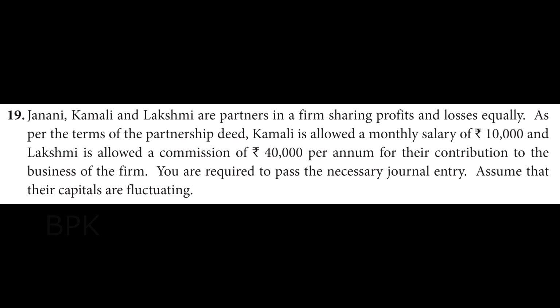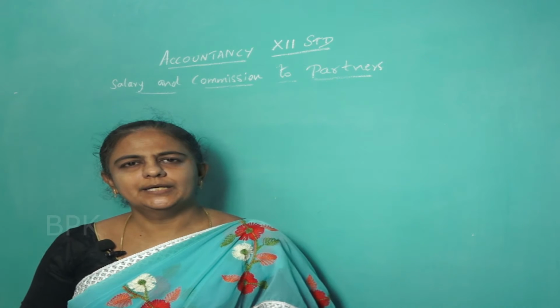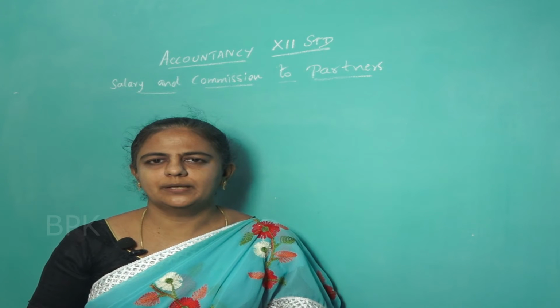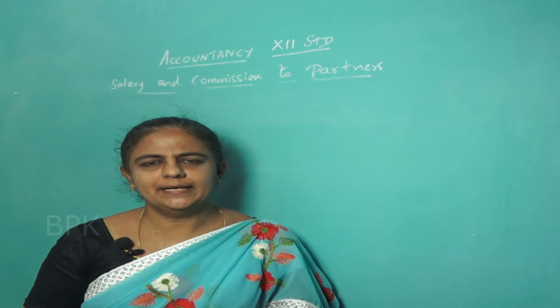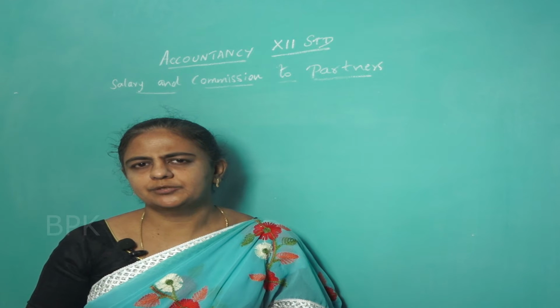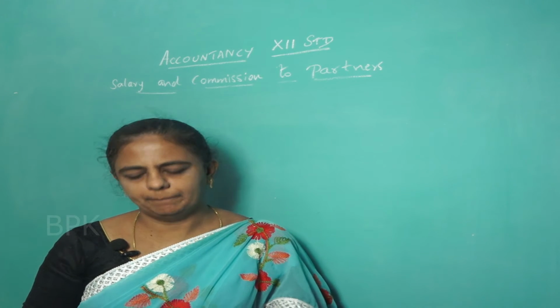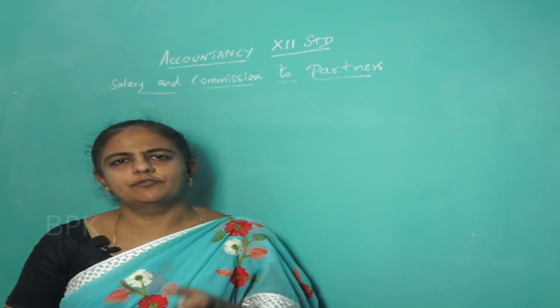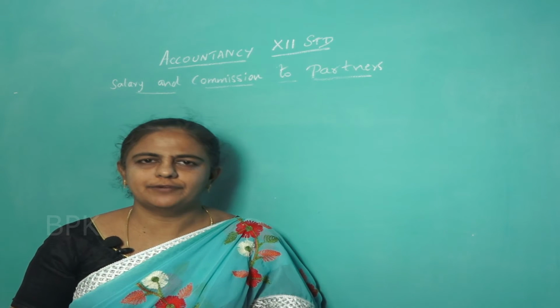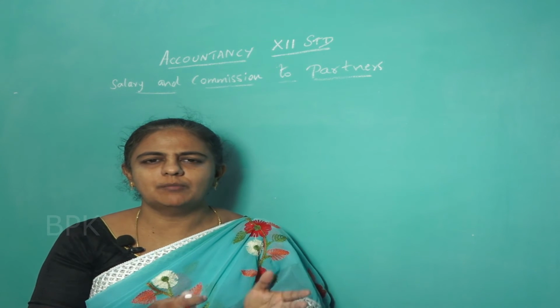Assume that their capitals are fluctuating. Here we have three partners, Janani, Kamali and Lakshmi. But Kamali is allowed salary and Lakshmi is allowed commission. For Kamali we are allowing a salary of rupees 10,000 every month. So what is her total salary?